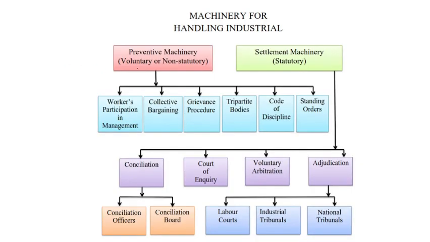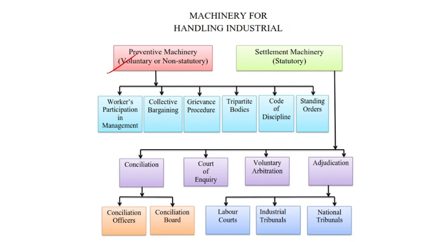So if you see this question, machinery for handling industrial disputes is classified in two parts, preventive machinery and settlement machinery. Please listen to this carefully because questions have been raised twice from this topic. First you will see workers participation in management, then collective bargaining, then grievance procedure, tripartite bodies, code of conduct and standing orders.